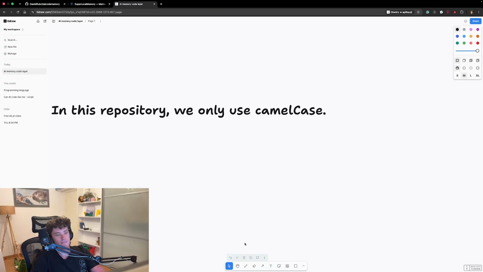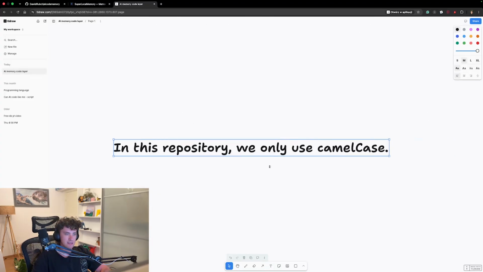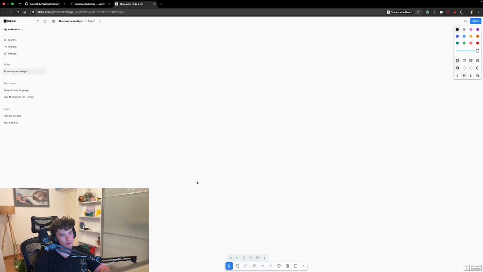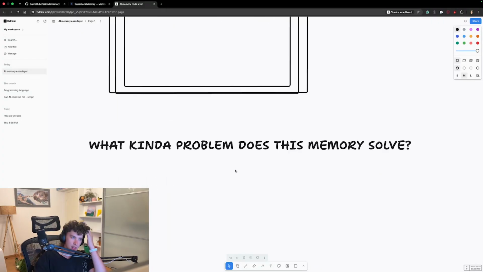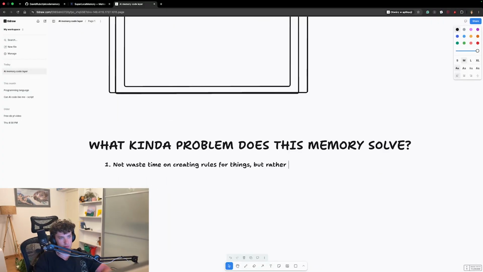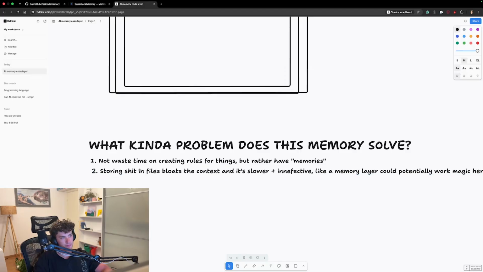But now it's simple to think through memories on save, but how will we retrieve it, right? Would we retrieve it every time, or should memory work something like this? Here I've actually struggled a lot with figuring out the next step. And so what I've decided to do is try to take this problem from first principles. So ask myself a question like, what kind of problem does this memory layer solve?